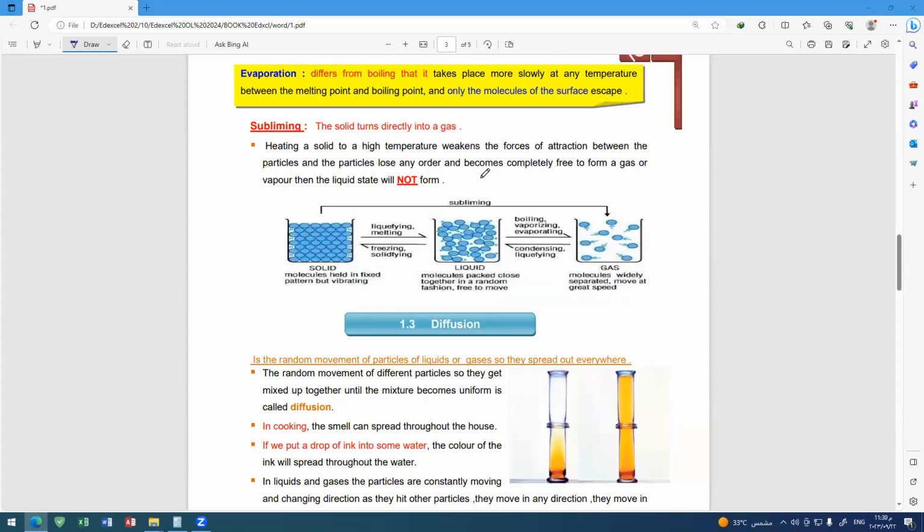We are going to discuss the difference between evaporation and boiling. What is the difference between evaporation and boiling?